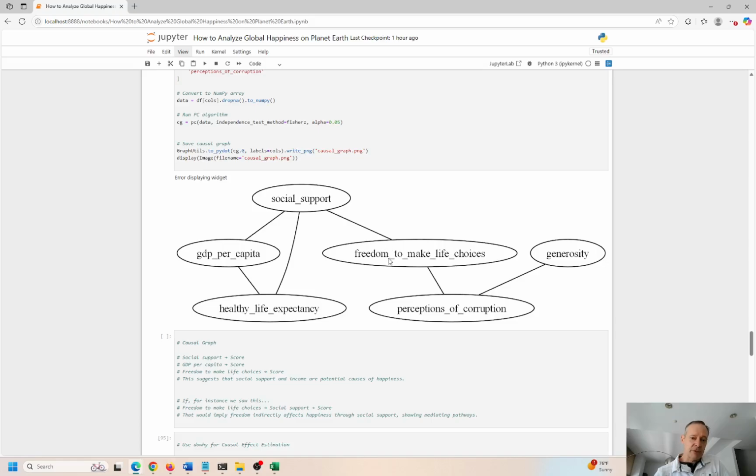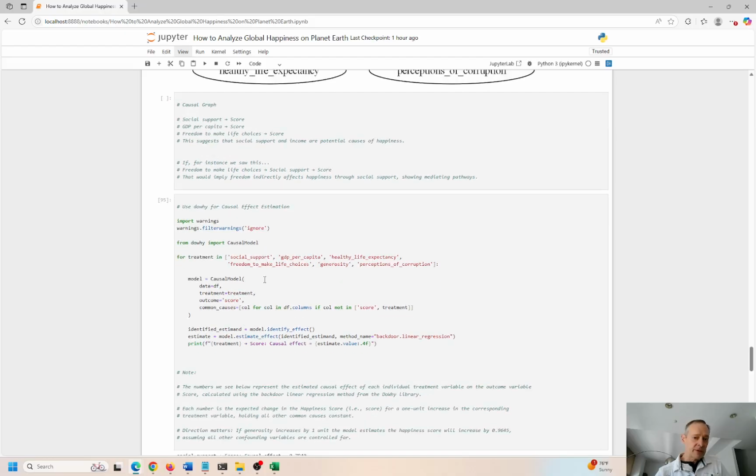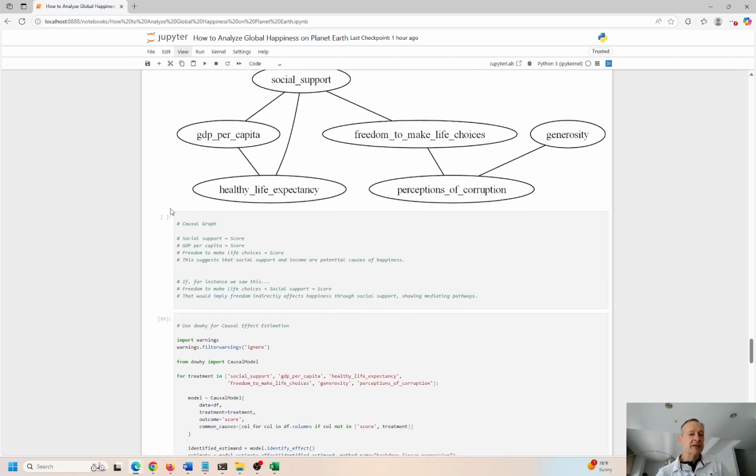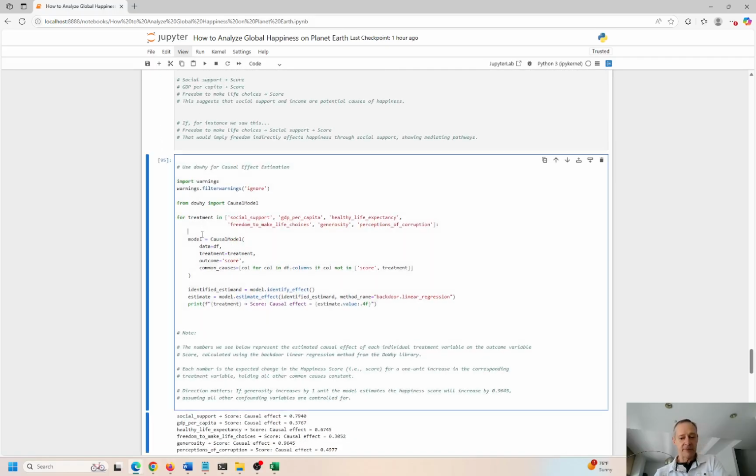There is a direct relationship between freedom to make choices and social support, but not health, life expectancy, and GDP per capita. But GDP per capita has a direct link to social support and health, life expectancy, right? And an indirect relationship to these others. So they're all interrelated, and they're all having an impact on the happiness score. We have to do a little bit more digging to figure out exactly what that is, okay? So let me do another type of analysis. You can see with the causal graph that all these are having a cause and effect on the happiness score, right?